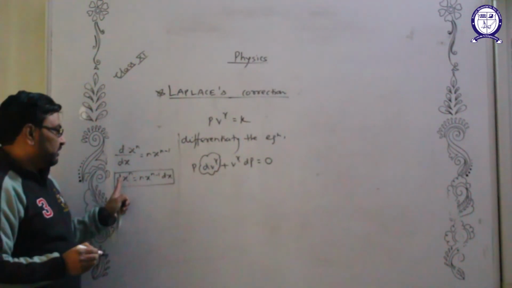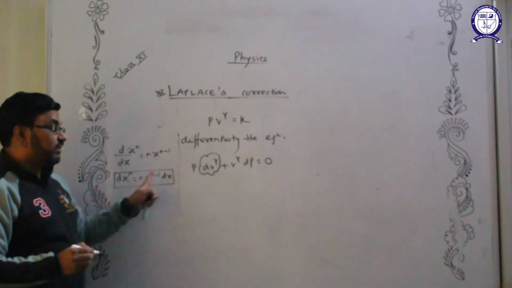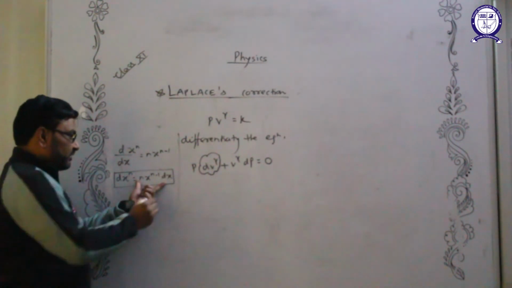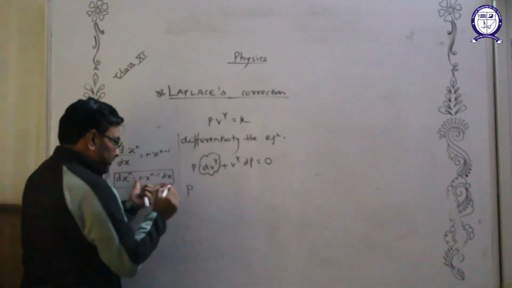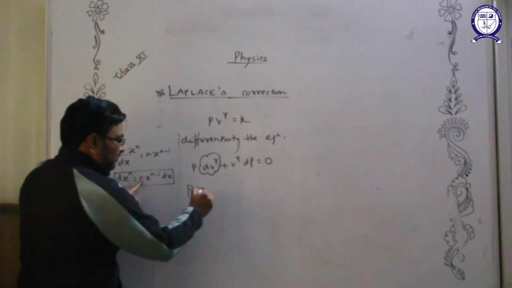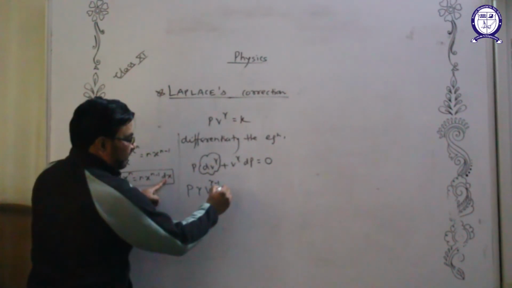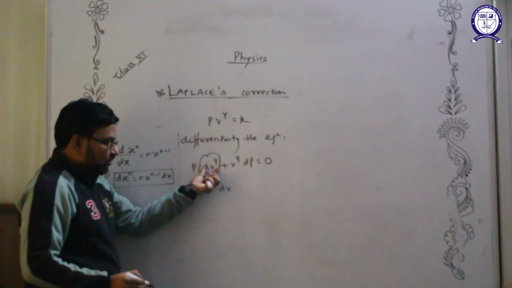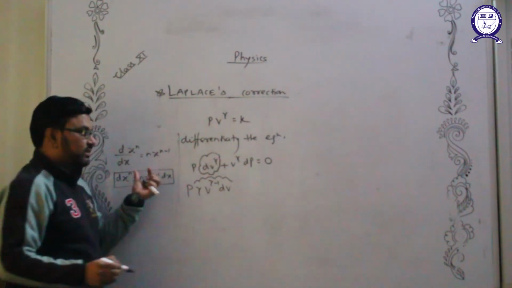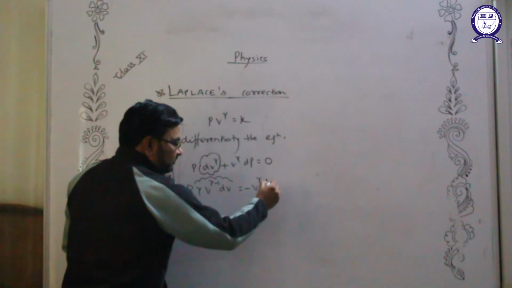In place of x we have V, and in place of n we have gamma. So use this formula. Write P as it is, gamma V^(gamma-1) dV. This small thing has to be expanded in this way. Apply this formula, minus V^gamma dP.